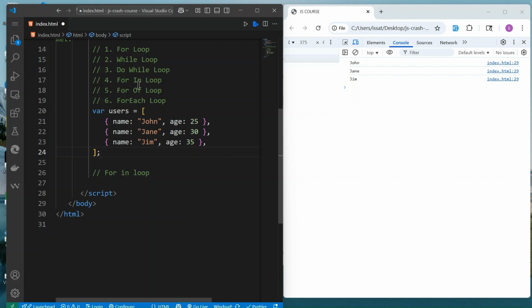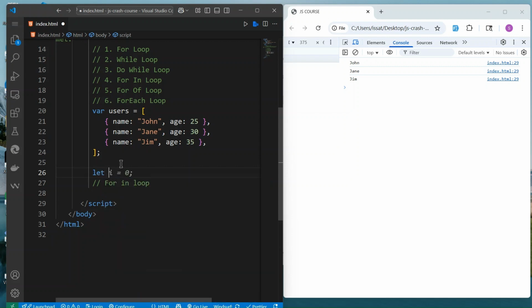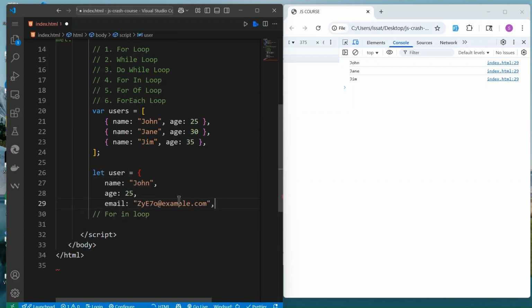So for in loop is used a lot to loop through an object. So what we can do is declare let user is equal to John, John age 25, email, you pass email. So for in loop, we use it to loop through the keys of an object, or its properties.